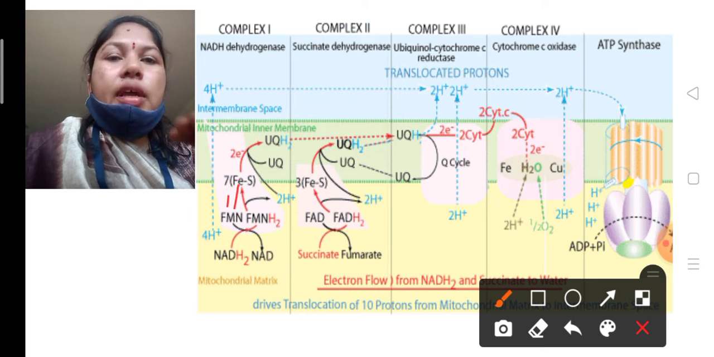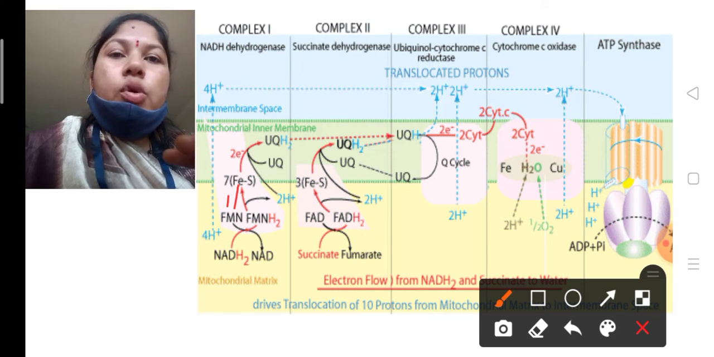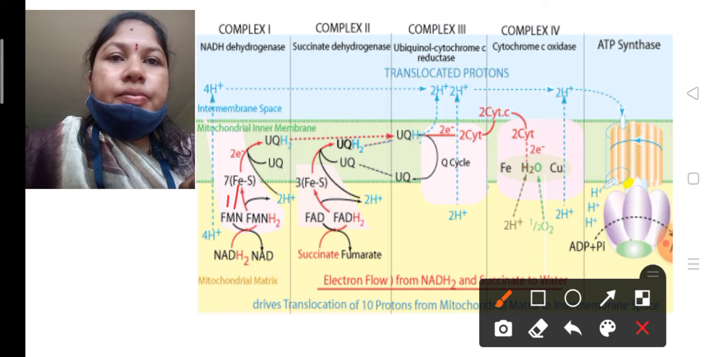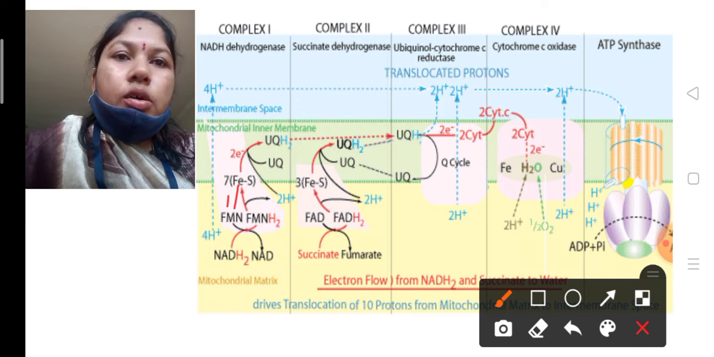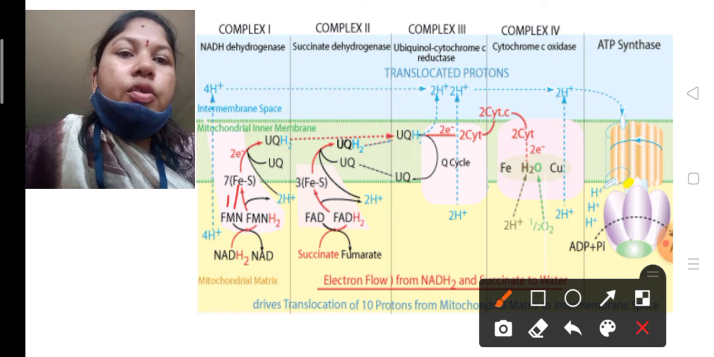In complex 1, when NADH undergoes the oxidation process, 4 protons enter from the matrix to the intermembrane space. From complex 2 also, 2 protons are transferred from the matrix to the intermembrane space. In complex 3, 4 protons are pushed out from the matrix to the intermembrane space.